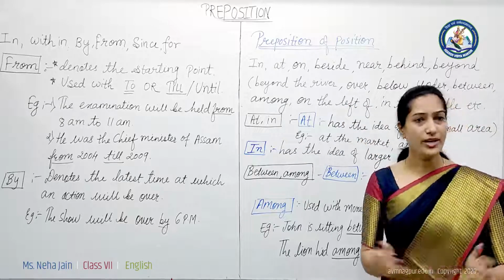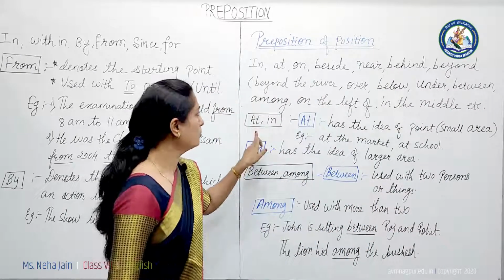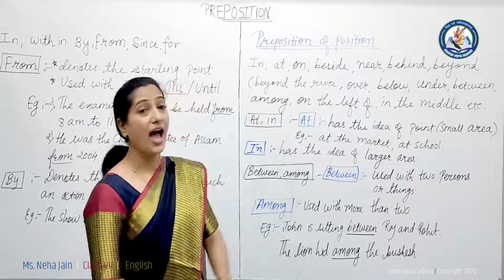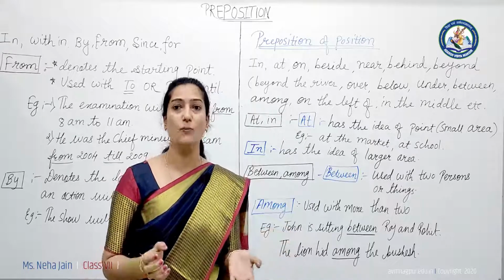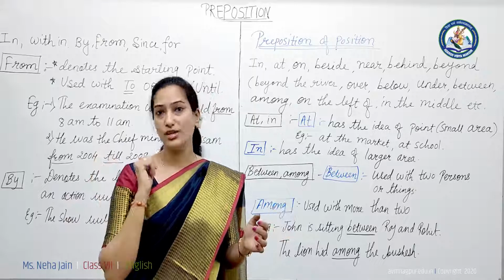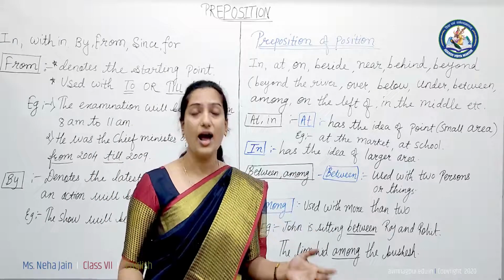So we have so many examples here. Now we'll see the use of at and in over here. Okay, at has the idea of a point or a small area. When we talk about a particular point or a small area, at that time we use at. Suppose you are saying at school, at the market.